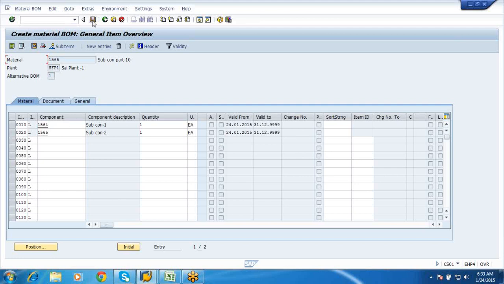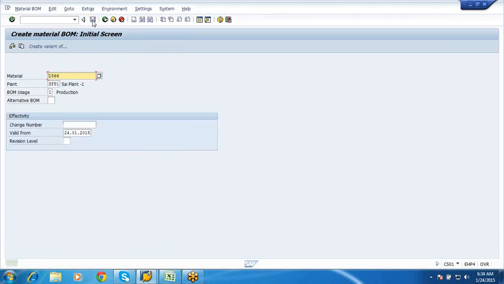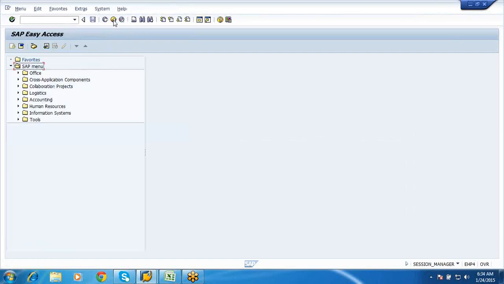Now I'm just saving this so that my BOM is completed. This is how I am creating my BOM. See here, creating BOM for material 1566. It is done.